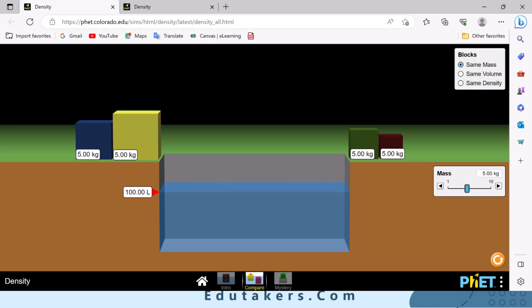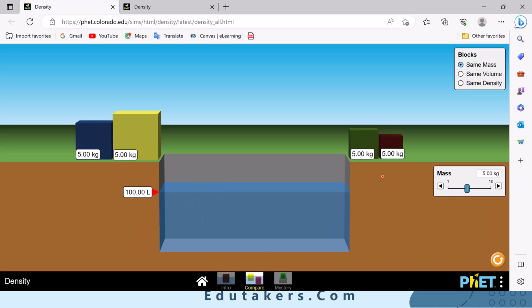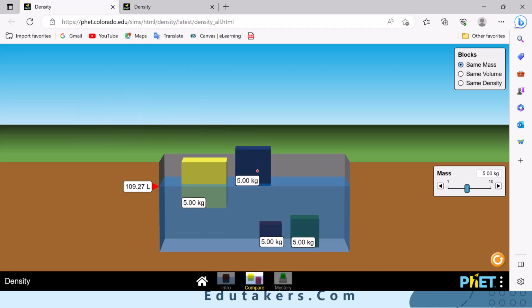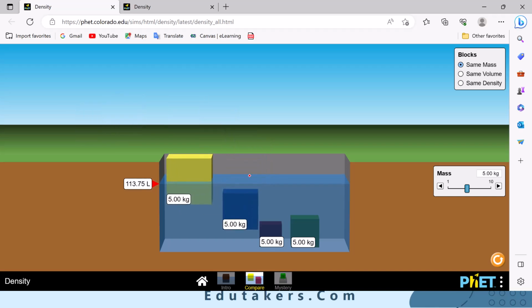Next, go to the next one. Here we have to compare the two blocks. First of all, on the right side you can see that blocks are mentioned and I keep the masses for both of these blocks the same. When the blocks have the same masses, the density depends upon the volume. So let's consider the first two blocks. Both of these have mass 5.00 kilogram. And also see the other two blocks, they have the same mass. One pair of blocks sinks while the other pair of blocks float.